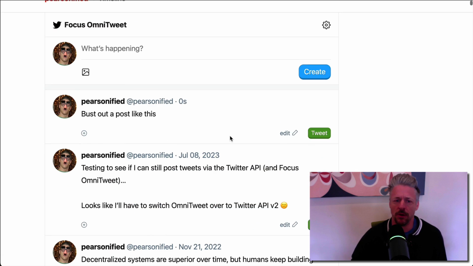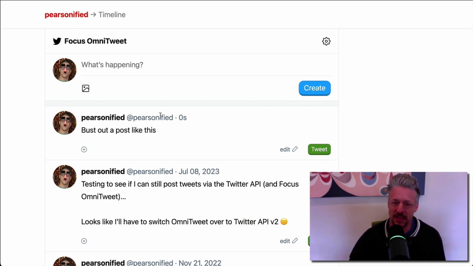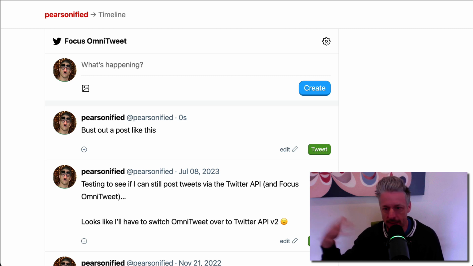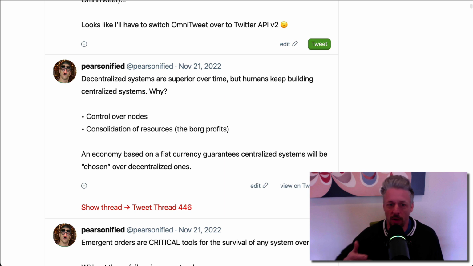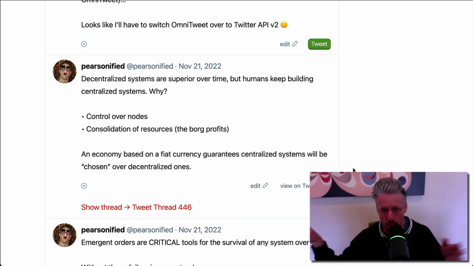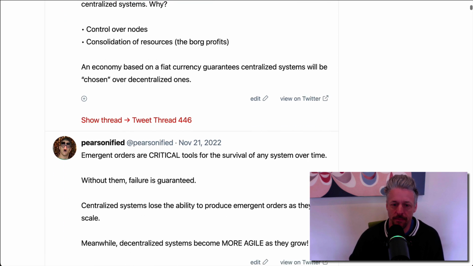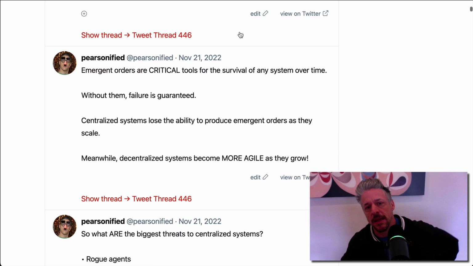And keep in mind, these single throwaways could still be accessible via a different type of query string in the URL bar, like question mark tweet equals, and then the ID of the tweet, and you could pull it up that way. But a true URL endpoint with a clean URL, like pearsonified.com/this tweet thread, that's a proper URL endpoint. That's what the threads get, which is really cool. And that makes sense to me.